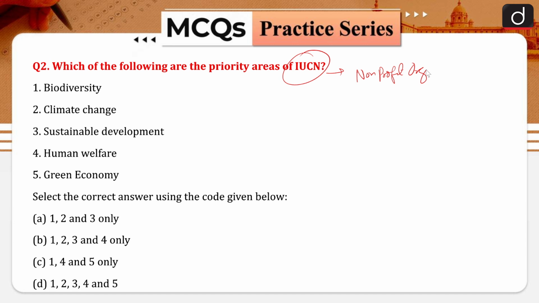Now, what are the priority areas? Biodiversity, yes, because we talk about critically endangered species and there are various categorizations. Then climate change, obviously, since habitats have been influenced by climate change, so that also becomes part of it. Sustainable development is also part of it. Human welfare, because when we talk about development, we are also talking about human welfare. Then green economy. These all are part of IUCN's focus. Option D would be the right answer.